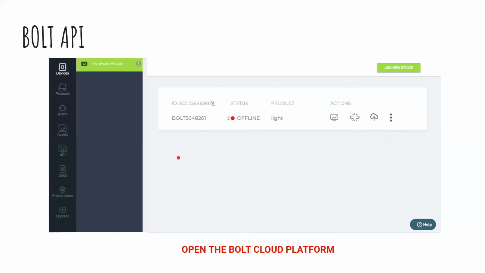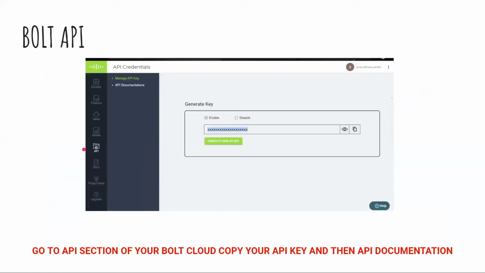So now how will you get your API? Just go to the Bolt cloud platform. You will get this particular interface in your Bolt platform. In Bolt, you will see an option for API on the left-hand side. When you click on API, you will see